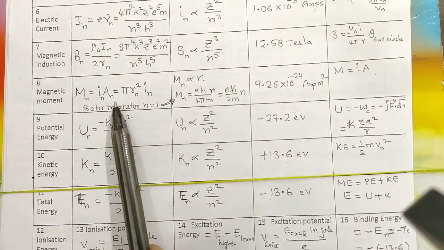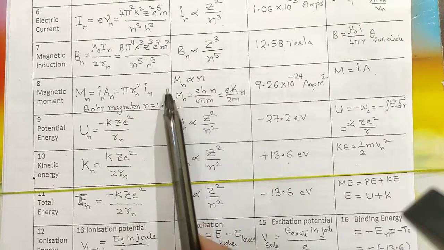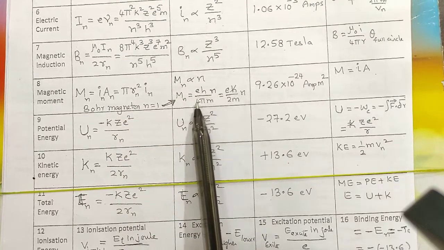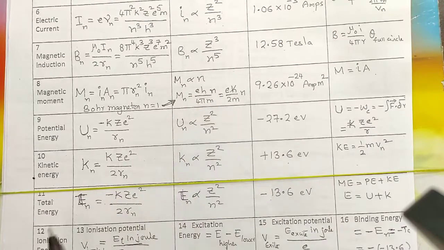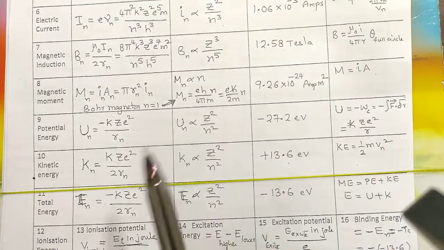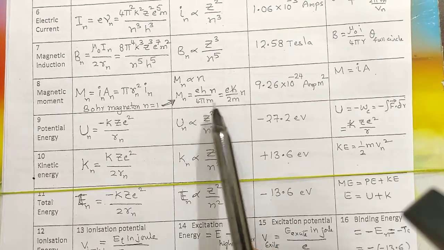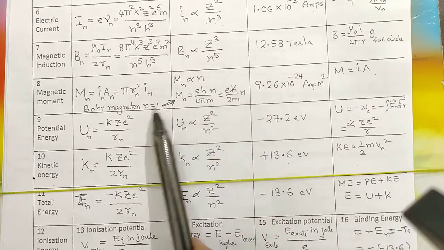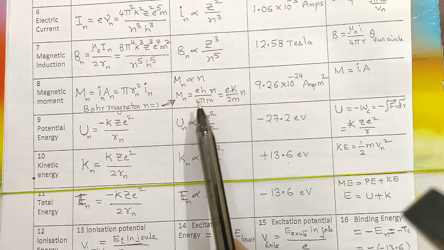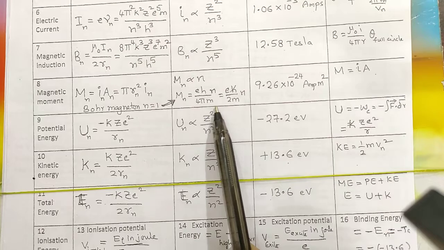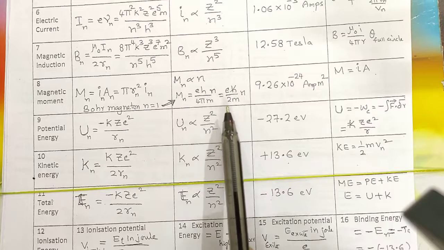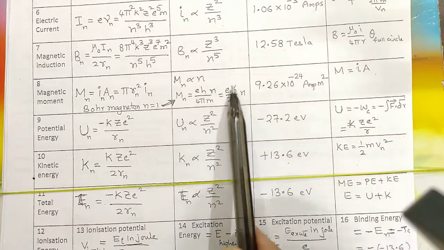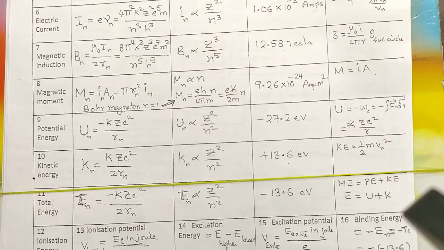Then many of the terms get cancelled, and finally the leftover term is Mn is equal to e h n by 4 pi m, where e is the charge of the electron, m is the mass of the electron, n is the orbit in which it is revolving, and it is independent of atomic number. That means we can have hydrogen or helium or lithium, it doesn't depend on that. So this expression, by putting n is equal to 1, we get e h by 4 pi m, that's called Bohr magneton. And h by 2 pi, every time you have to write it, they call it h cut. H by 2 pi value is h cut.